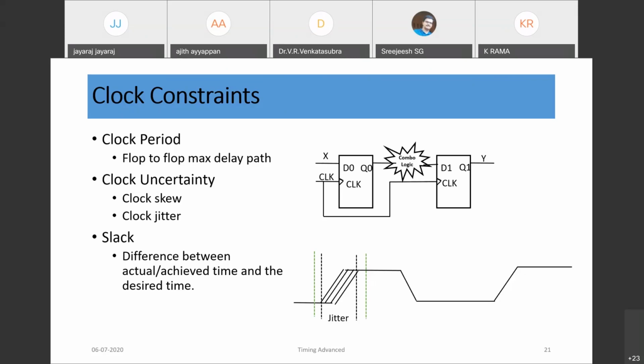So slack is a very important terminology as far as timing is concerned. It is the difference between the required time and the actual or achieved time. And slack should always be positive or 0.